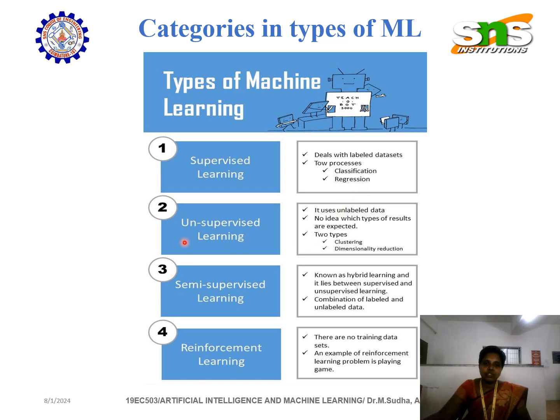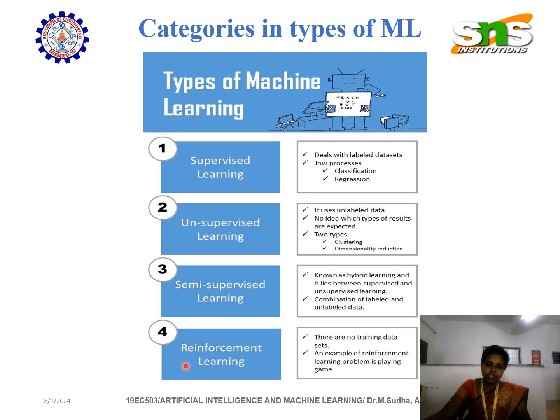And for unsupervised learning, the category uses unlabeled data and there is no idea which type of results are expected. We don't have any idea what the expected result is. Here it is classified again into two types: clustering and dimensionality reduction. And coming to semi-supervised learning, known as hybrid learning, it lies between supervised and unsupervised learning, a combination of labeled and unlabeled data.